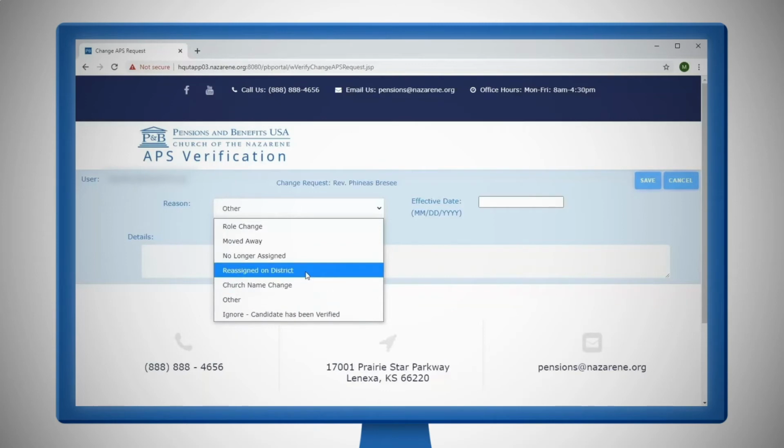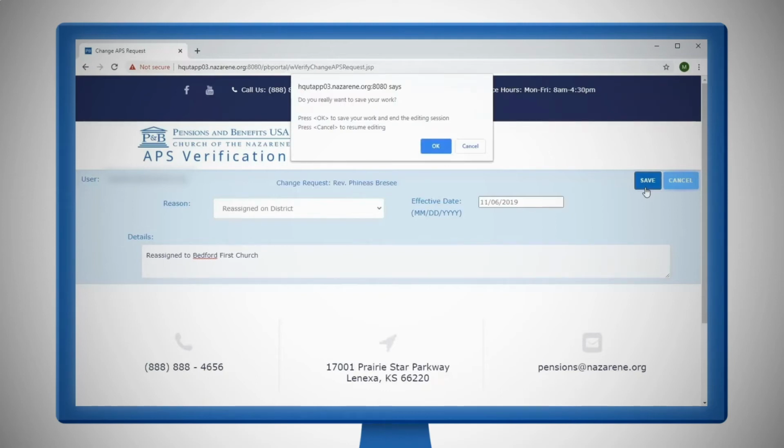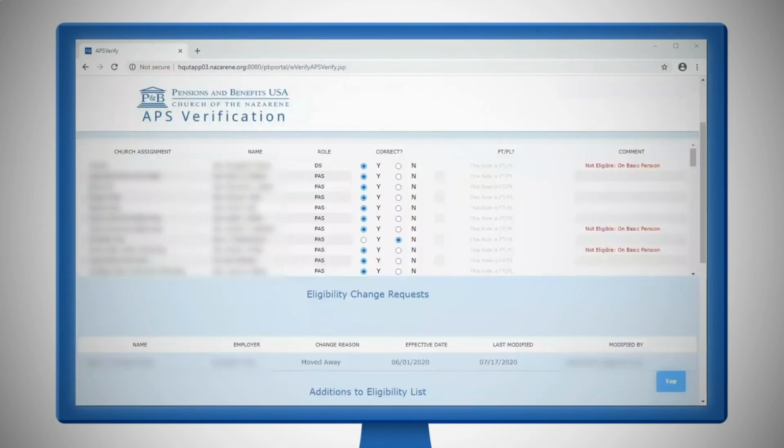Select Reassigned as the reason, then the month, day, and year, or 11/6/2019 as the effective date. Under Details, you might say Reassigned to Bedford First Church. Once you have completed the information, select the Save button, and the drop-down box will ask if you really want to save your work. If so, select OK, and you will return to the verification screen.